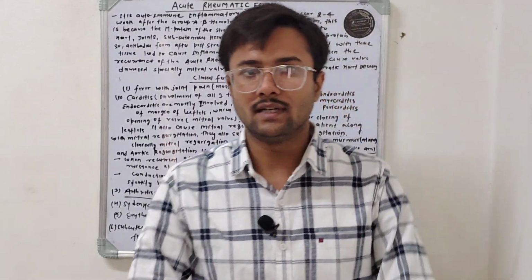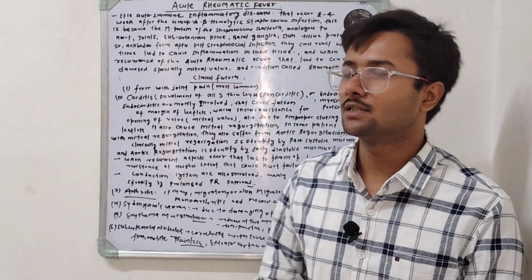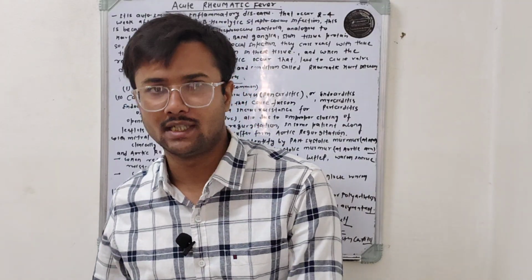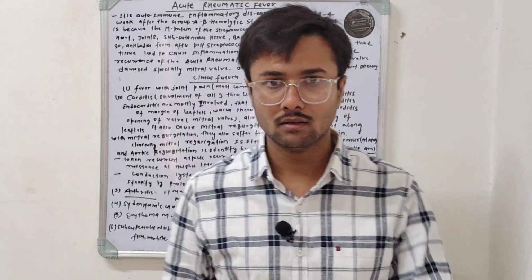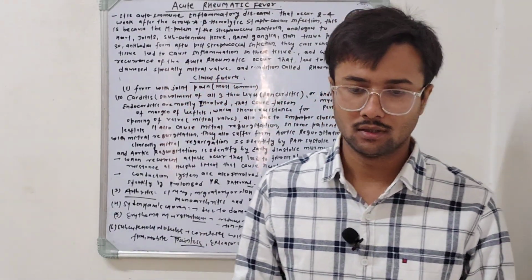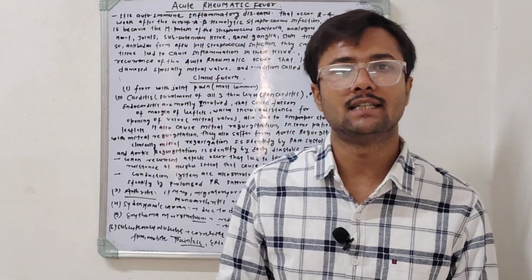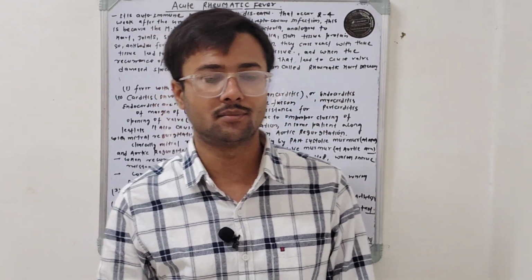So in today's session we are going to discuss a very important topic of medicine, and it also comes under community medicine. The name of the topic is acute rheumatic fever. First, we try to understand the meaning of acute rheumatic fever.